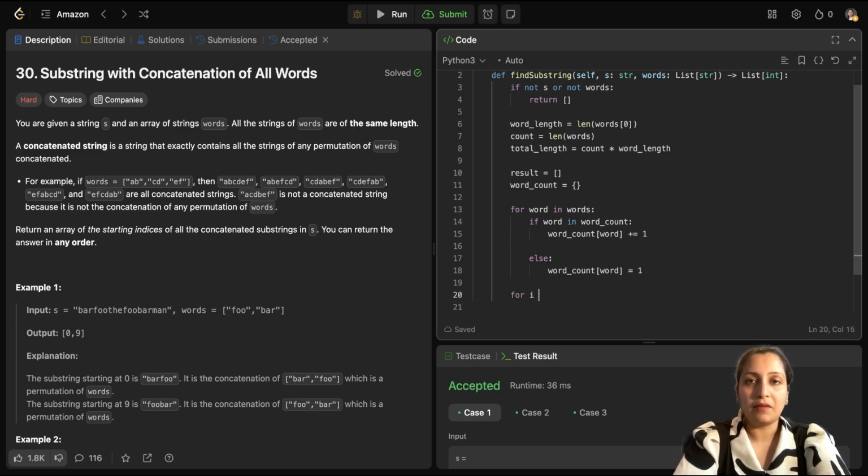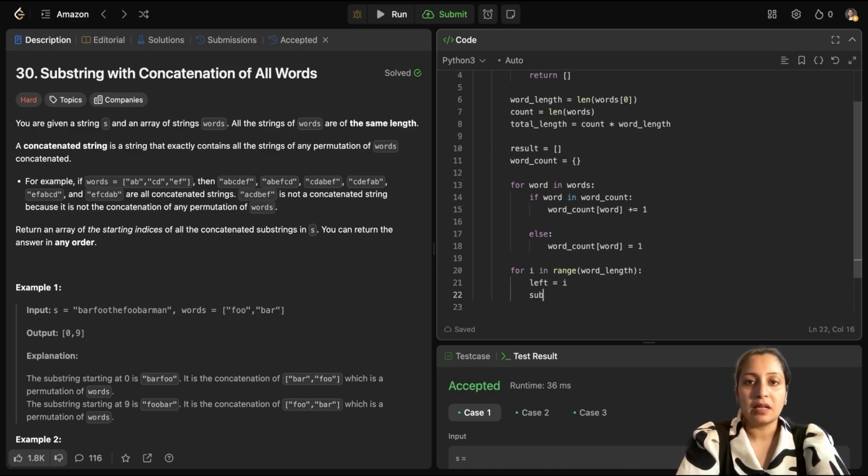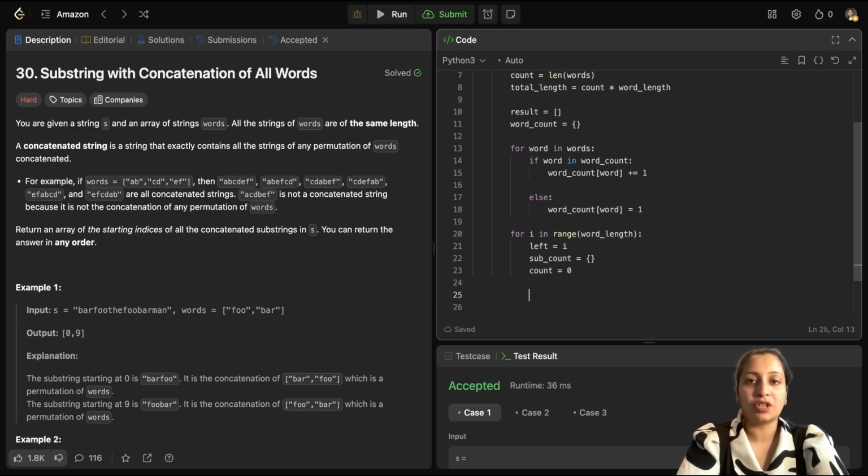After that, I will run a loop in word length, and here I'm taking a step size as word length because I'm checking for a substring of length word length, okay? And my left pointer would be the starting index of that word length. My sub count would be the total number of count for each of the substring, and my count would be the overall count. Initially, I have initialized them like 0.